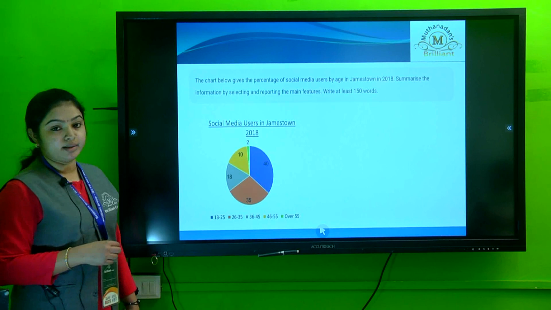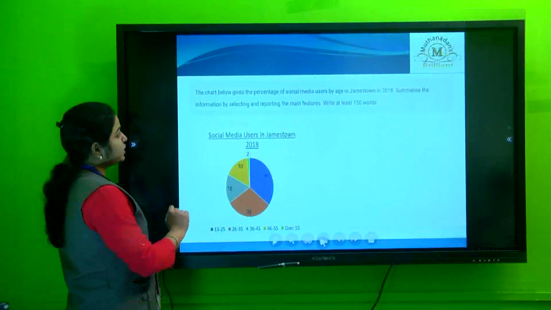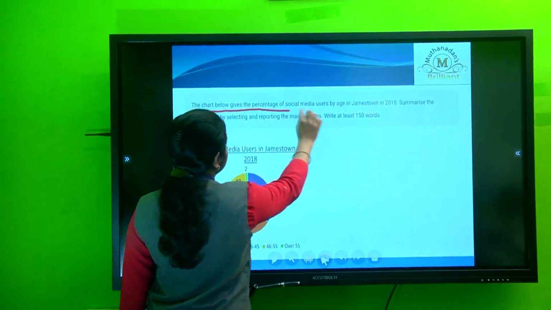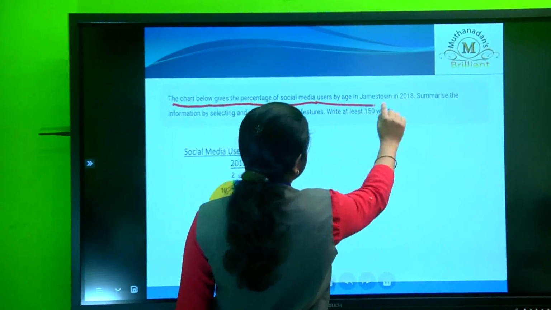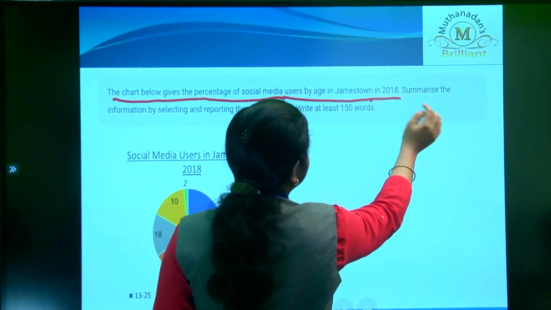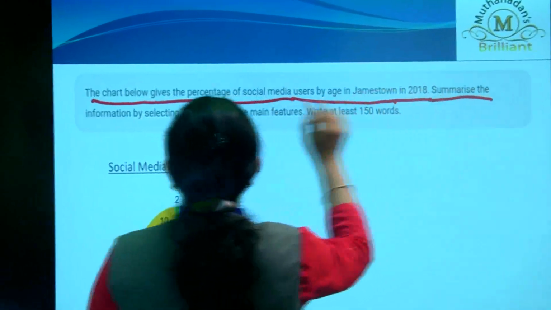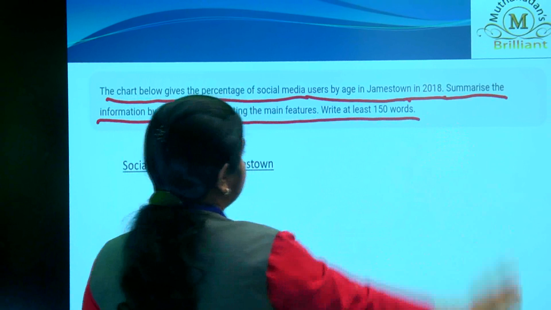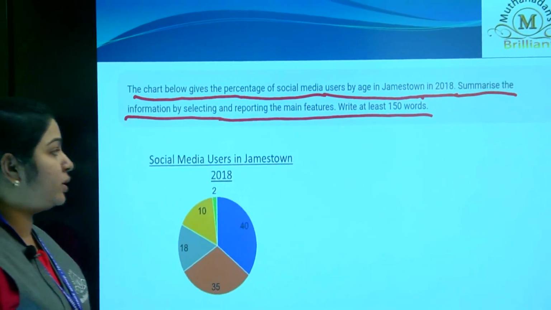This is the question given. The chart below gives the percentage of social media users by age in Jamestown in 2018. Summarize the information by selecting and reporting the main features. Write at least 150 words.